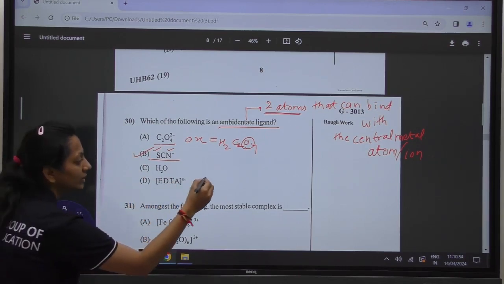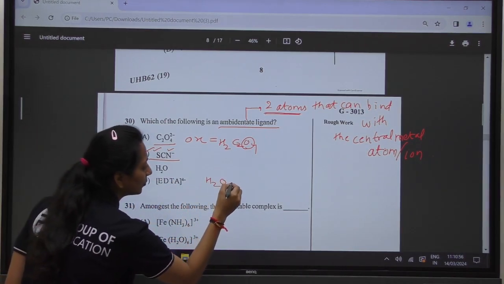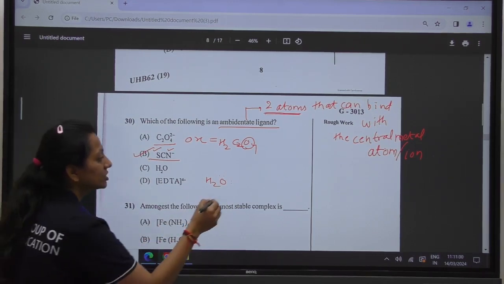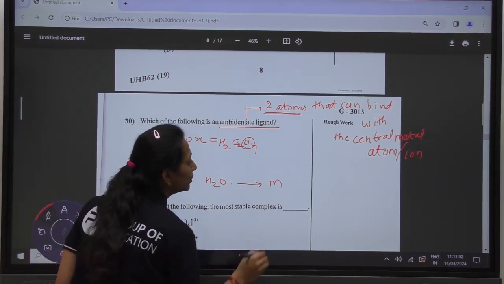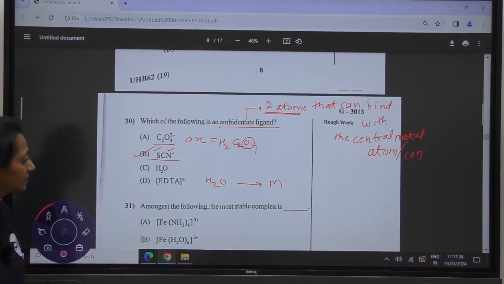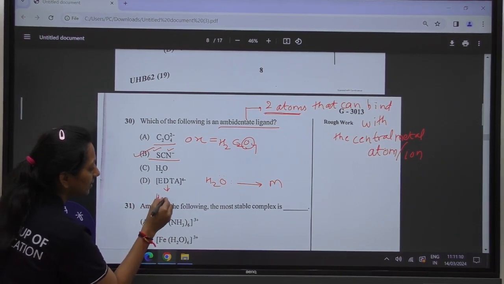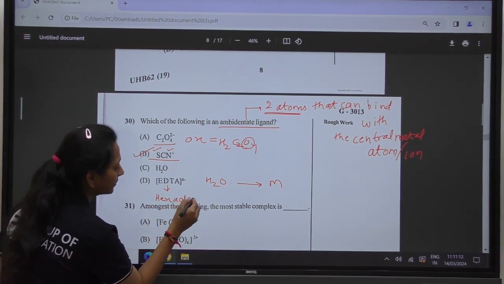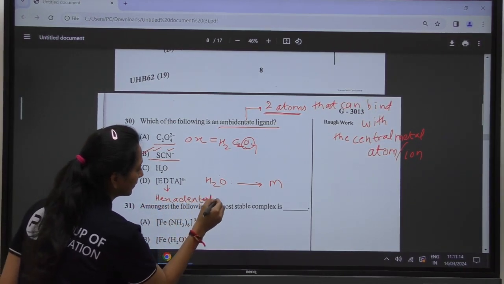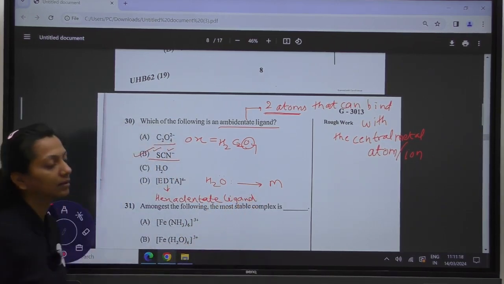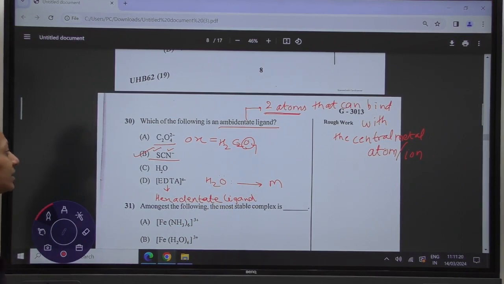In the case of water, we have seen that the lone pair of electrons is present on the oxygen, which it donates to the metal to form the bond. In case of EDTA also, it is a hexadentate ligand. This is a hexadentate ligand, but it is not your ambidentate ligand.